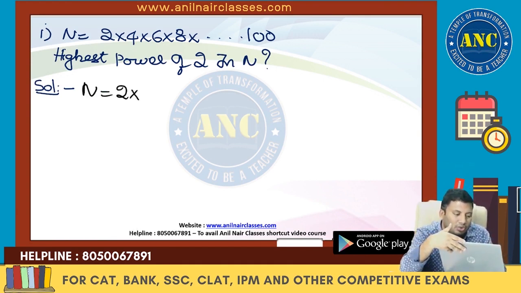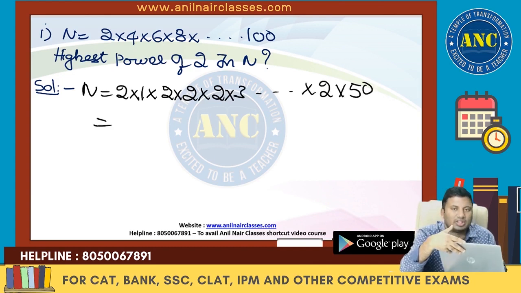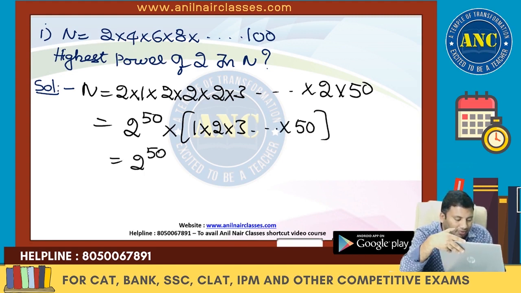2 is 2 ones are 2, 4 is 2 twos are 4, 6 is 2 threes are 6, 100 is 2 50s are 100. So this is nothing but 2 multiplied once, twice, thrice, 50 times. So it is 2 power 50 into the remaining 1 into 2 into 3 till 50. This is nothing but 2 power 50 into 50 factorial.